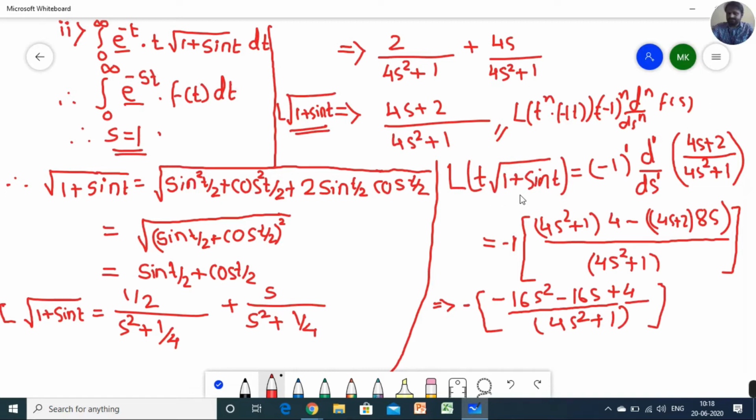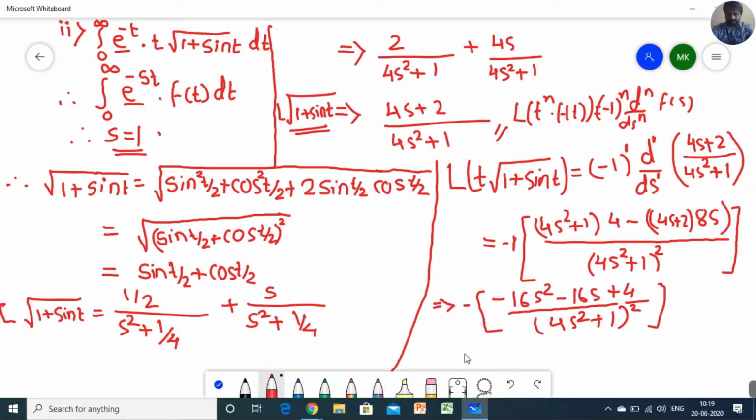But in the question it is clearly mentioned, yes, 4s square plus 1 the whole square because of v square. Very good. 4s square plus 1 raised to power 2, because we applied the u by v rule here. So v into derivative of u will give 4, minus u as it is, derivative of v will become 8s divided by v square. So we just forgot to write the square terms. So 4s square plus 1 raised to power 2. Similarly 4s square plus 1 raised to power 2.